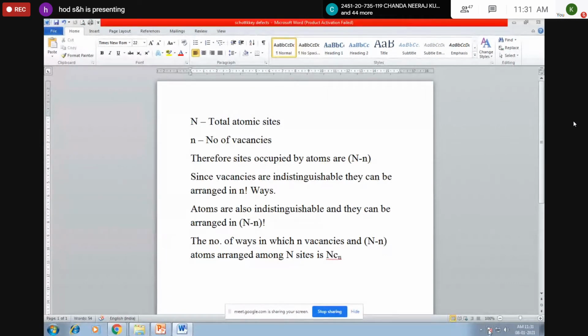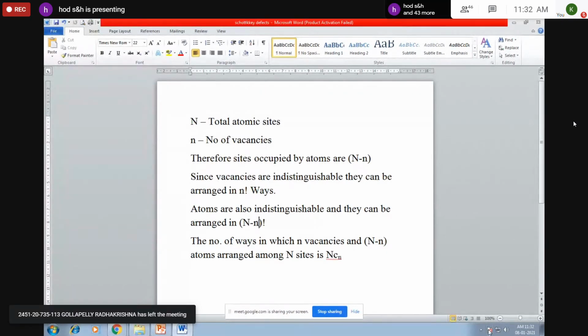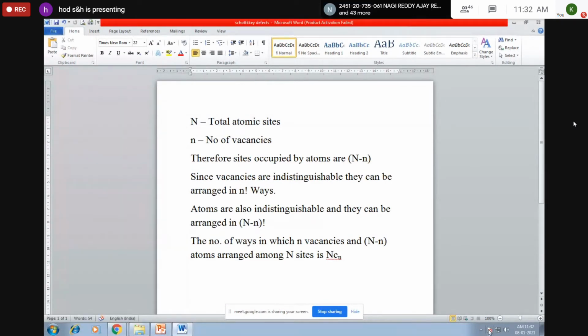So the number of sites occupied by atoms is represented by N minus n. Because the vacancies are indistinguishable, they can be arranged in n factorial ways, and atoms are also indistinguishable. They can be arranged in N minus n factorial ways. So the number of ways in which small n vacancies and N minus n atoms are arranged among total sites will be given by NCn.